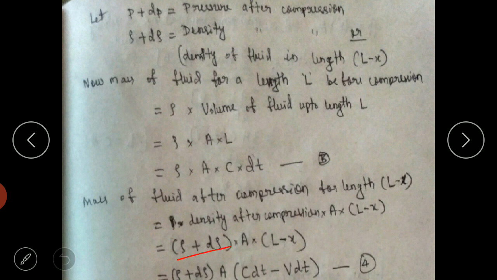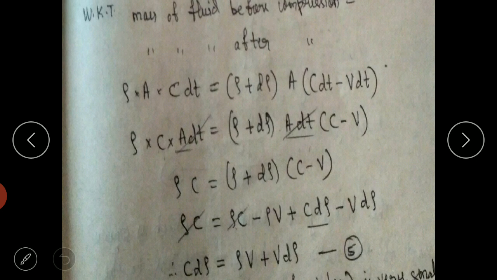Okay, so rho plus d rho, area into L minus x. After multiplication and simplifying, in place of L we can write C dt, and in place of x we can write v dt. So, substitution and simplifying.